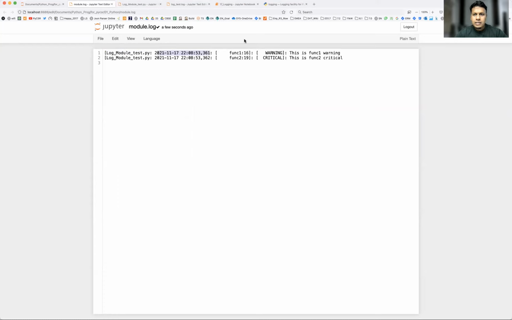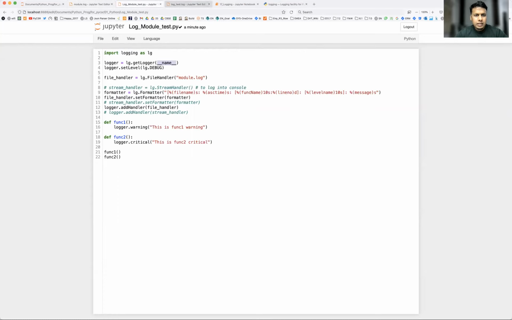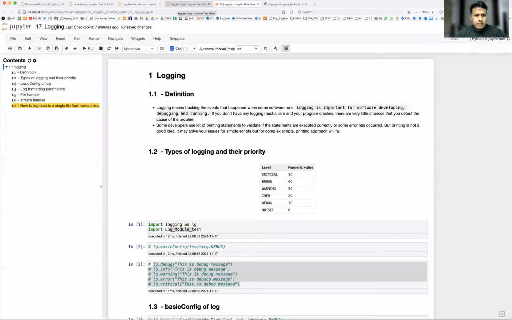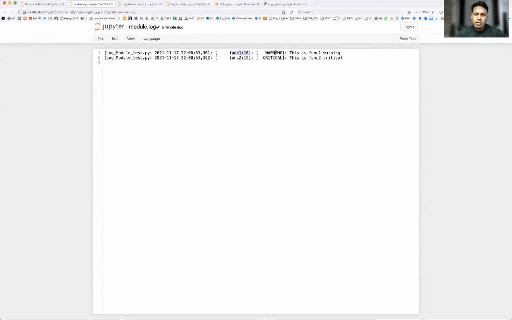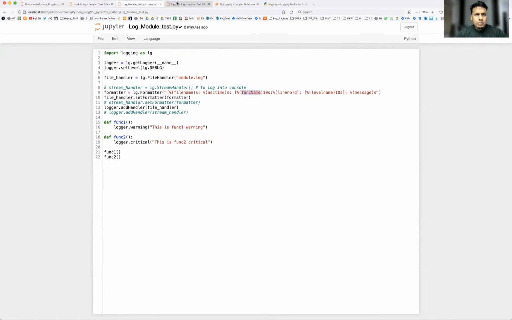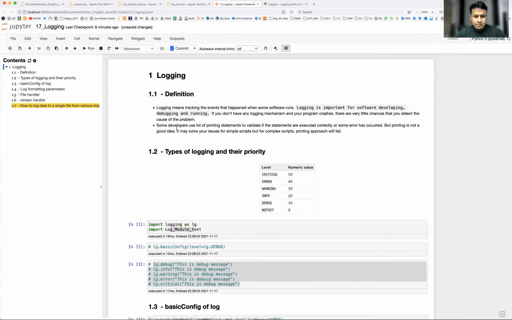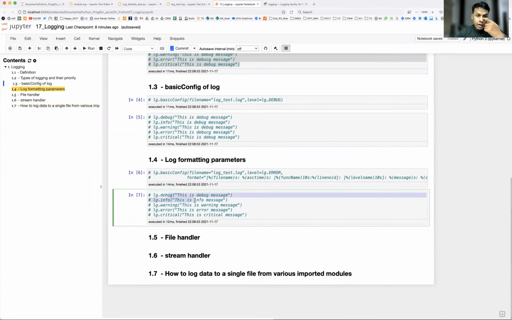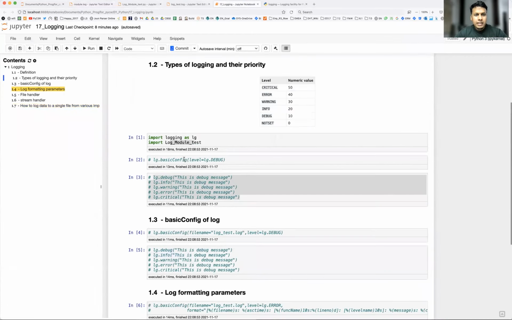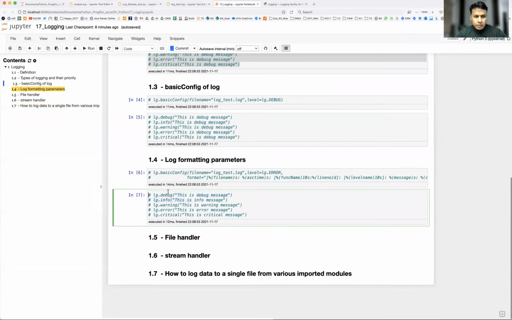And the message is coming from func1 because we have given one attribute where we are capturing the function name also, right? That's why you see the function name, then the log level name and then the message. Okay. Now, what about this particular message, where did it go? So let's say you would like to include logging of this particular file also, where the logging module is getting imported, right? So what you can do, I can just run this particular part.